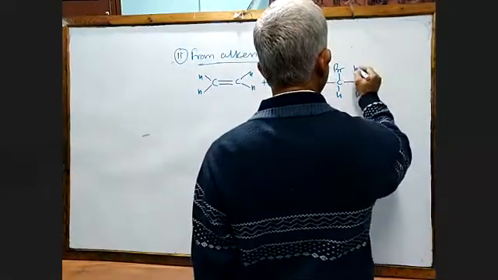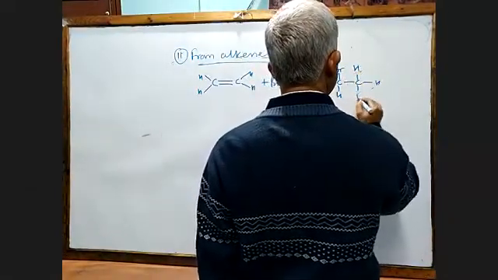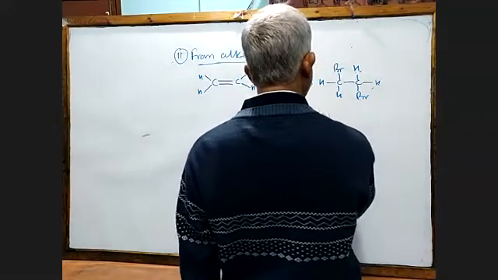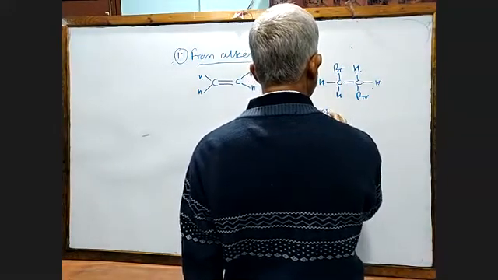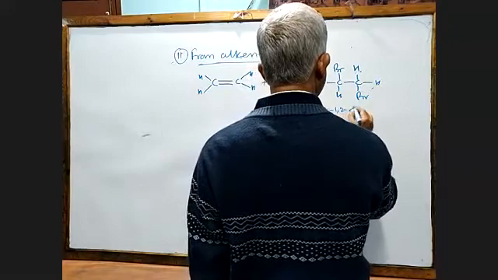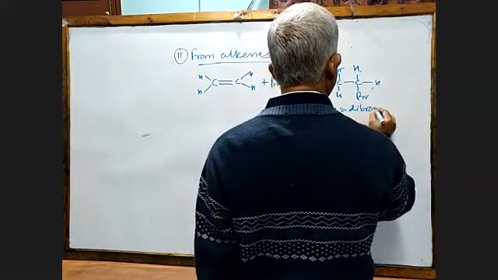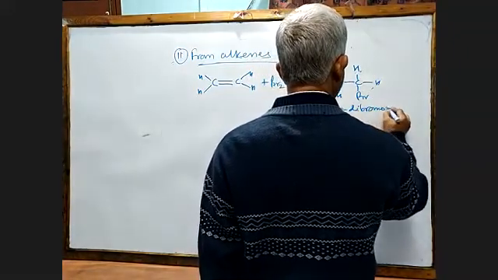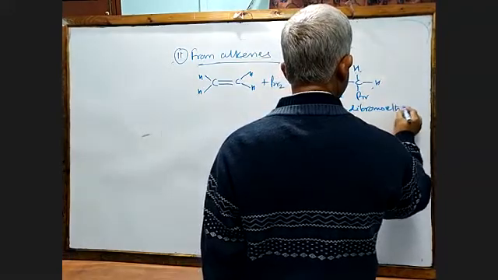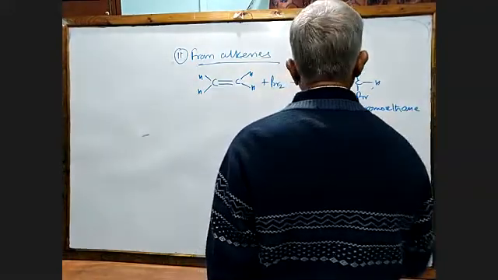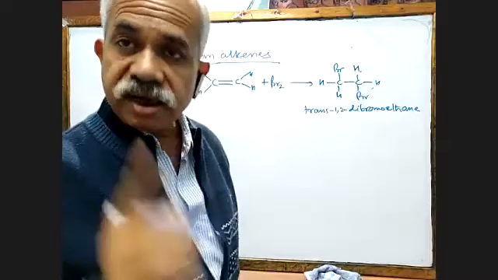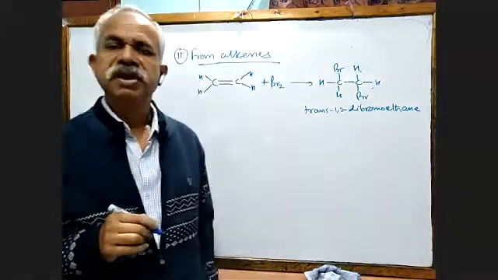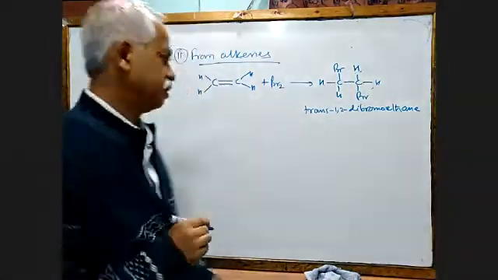Okay? So here you will get trans. This is called trans-1,2-dibromoethane. So addition of bromine to any double bond is always trans.